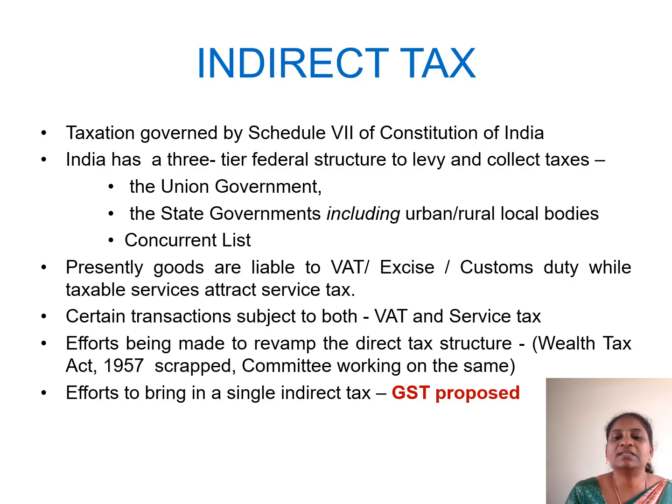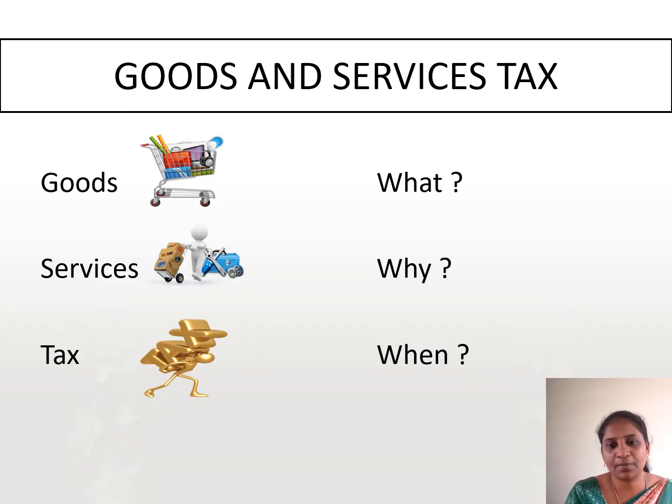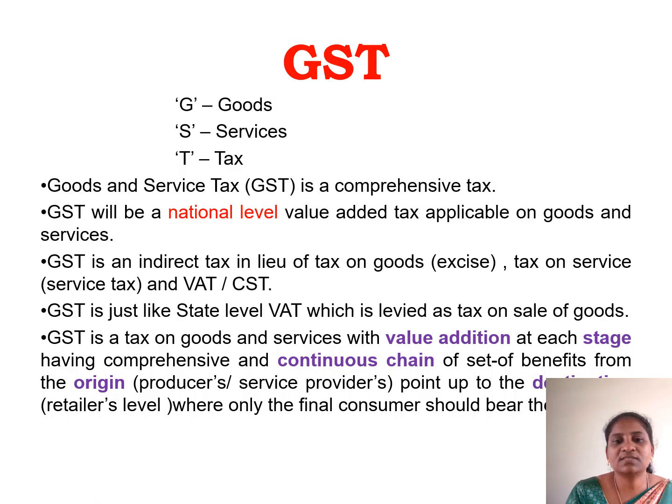Efforts to bring in a single indirect tax system, the GST, are proposed. What is GST? Goods and Services Tax. Goods, what we purchase; service, what we want to receive; tax, when we want to pay. GST, Goods and Services Tax, is a comprehensive tax, which is initiated to follow as a national-level value-added tax applicable on goods and services. GST is an indirect tax in lieu of tax on goods and tax on services.